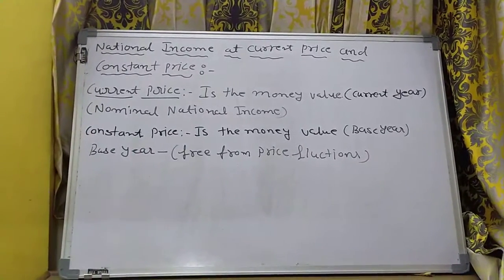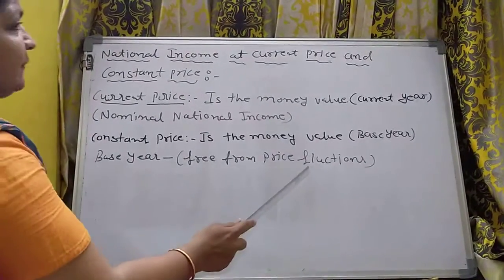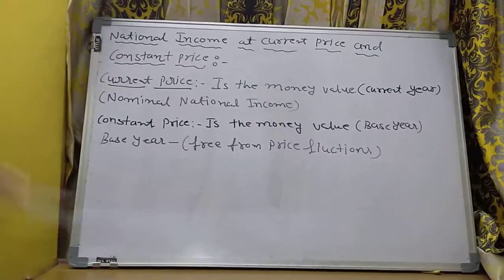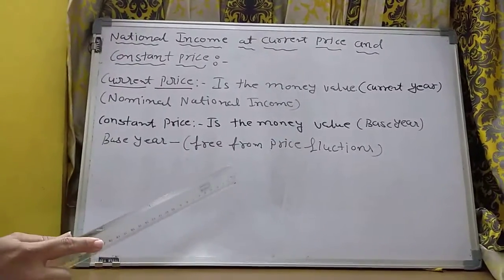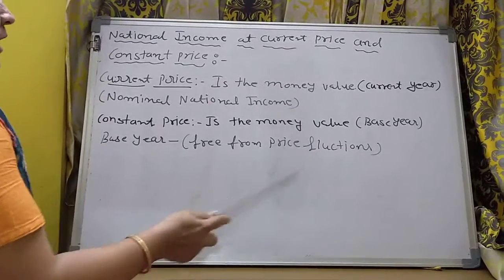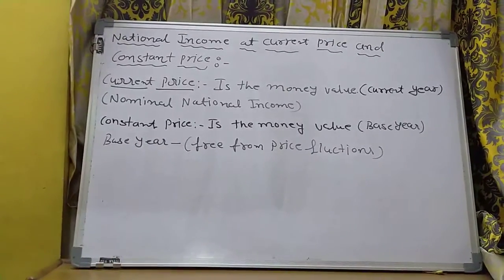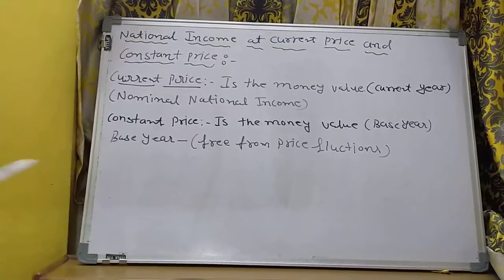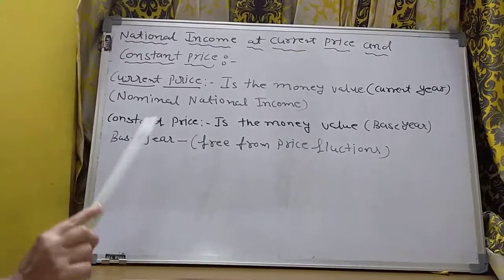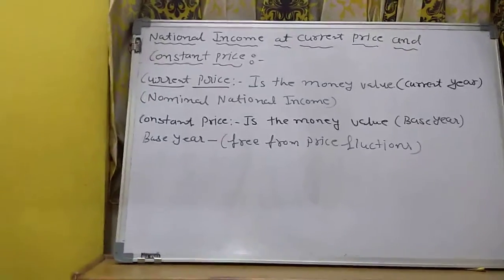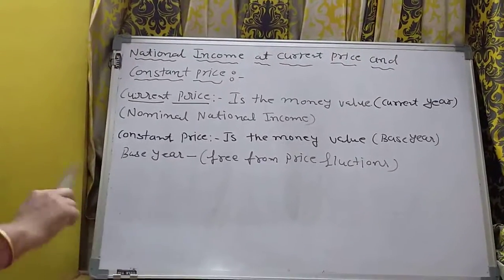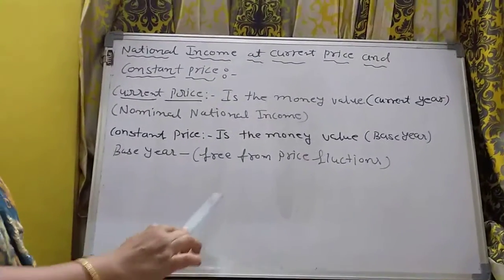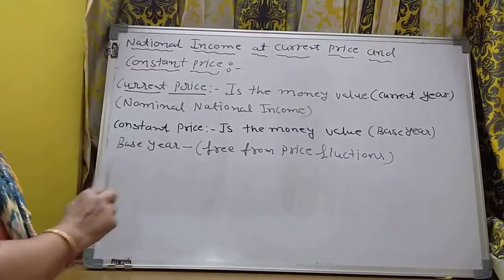Here base year means free from price fluctuation. It means no big price decrease or increase. No more decreases, no more increases in this year. That is the neutral year. No natural calamity is there, no COVID-19 is there, nothing is there. That neutral year of any country is called the base year.